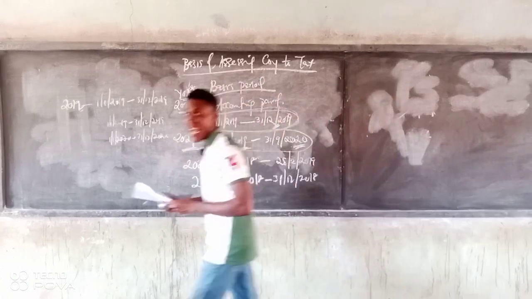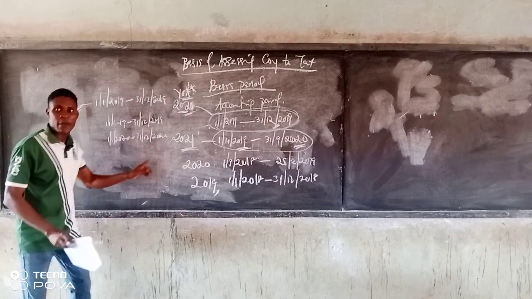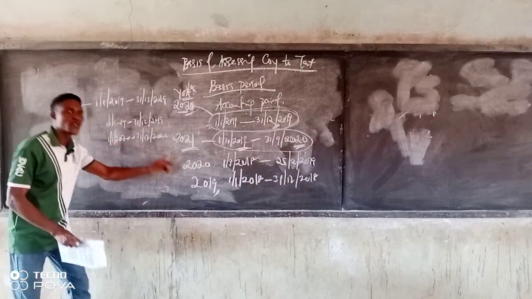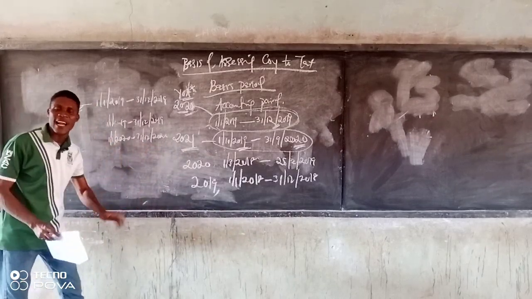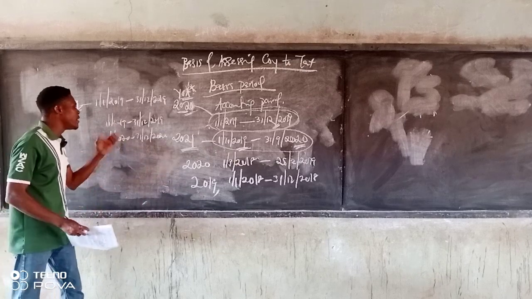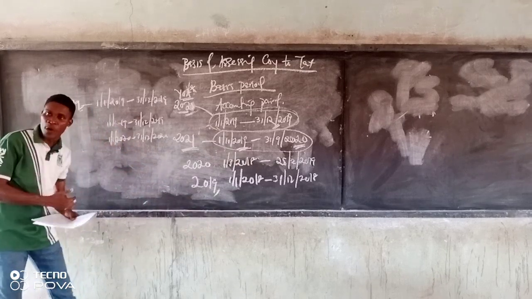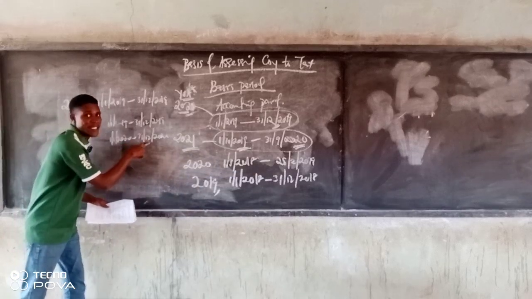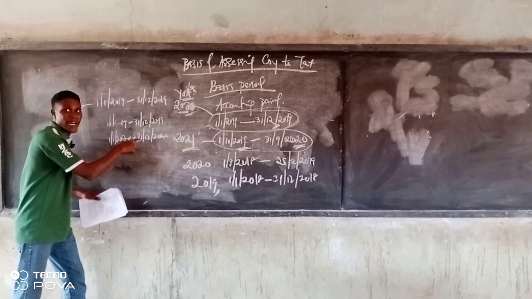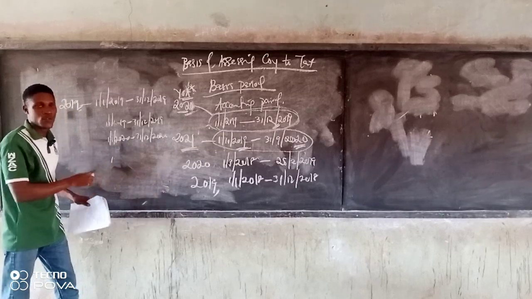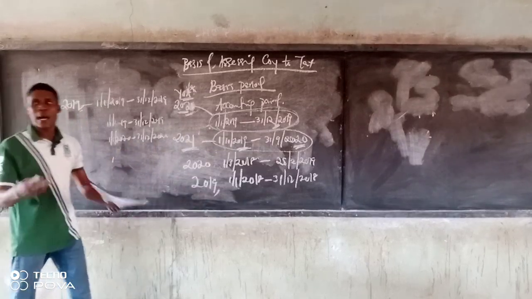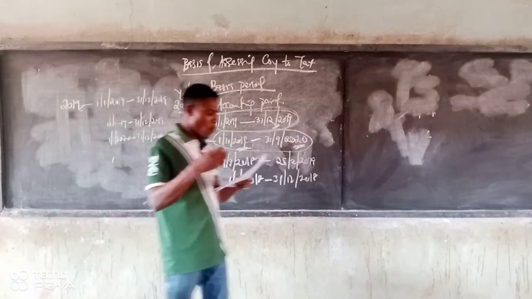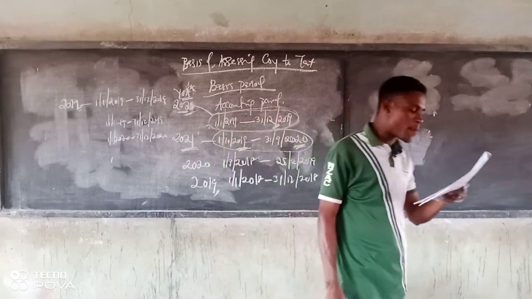Normal basic, everything will be in line. As one is ending, another is continuing. That's normal. But abnormal basis is like it will not be regular, it will not be normal like this. It could be lower than 12 months, more than 12 months, or sometimes as this one is ending, I can start like March. So it will not follow. That's what is called abnormal. What causes it? One, where there is a commencement of a